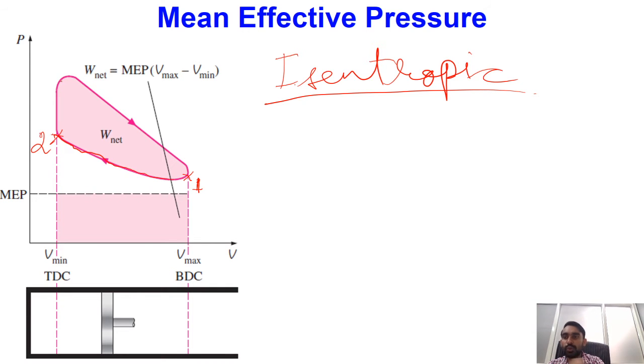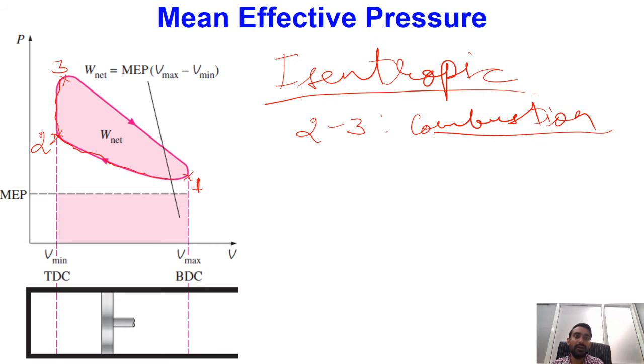Then during 2 to 3, the spark plug will be igniting the air-fuel mixture, and there will be combustion. Because of the combustion, a large amount of heat is released, and suddenly there is an increase in pressure and temperature of the gases. So process 2 to 3 depicts our combustion process, the combustion of the air and fuel mixture.